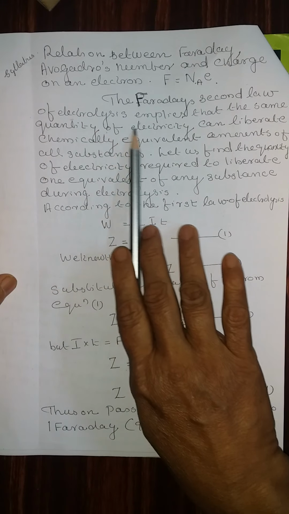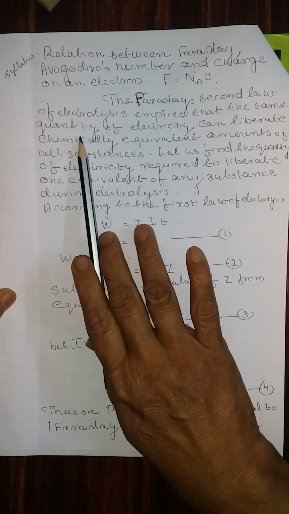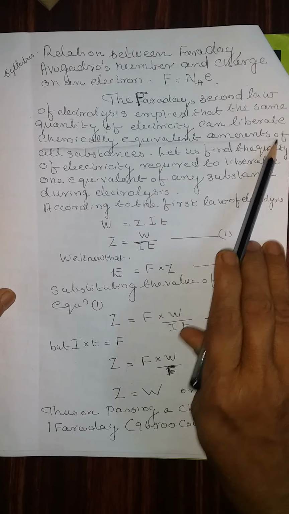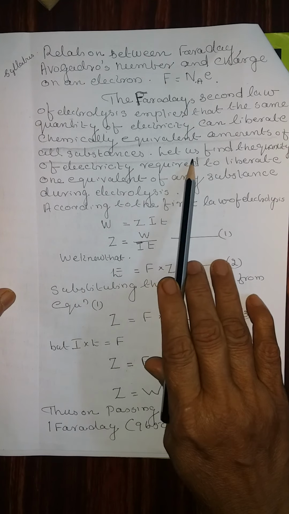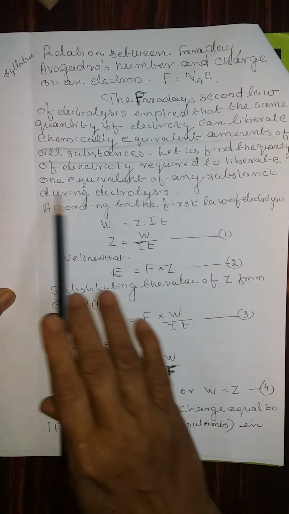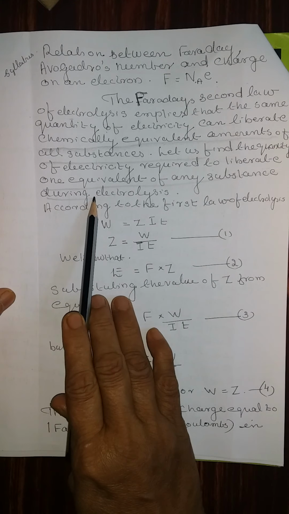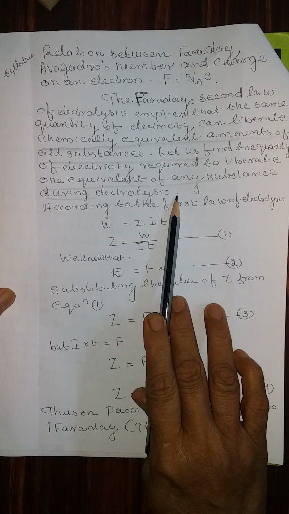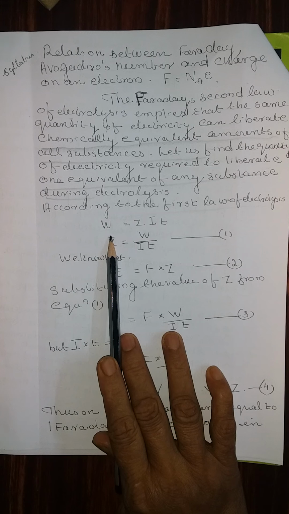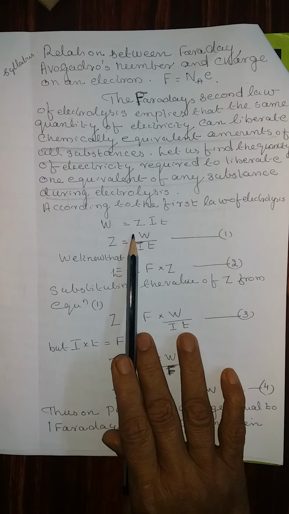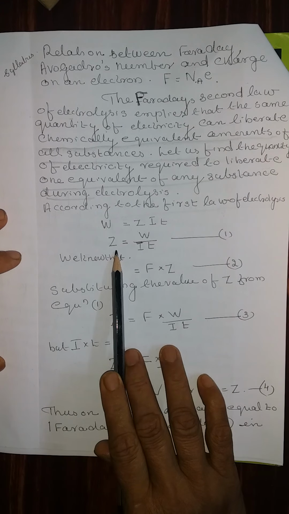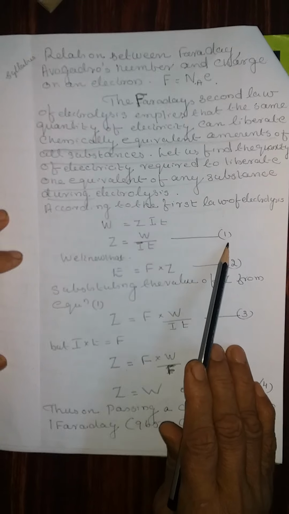Faraday's second law of electrolysis implies that the same quantity of electricity can liberate chemically equivalent amounts of all substances. Let us find the quantity of electricity required to liberate one equivalent of any substance during electrolysis. According to the first law of electrolysis, W, the amount of the substance liberated, is equal to Z into I into T, or Z is equal to W by IT, equation number 1.